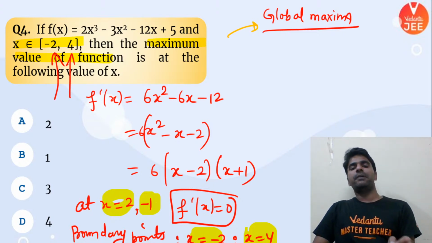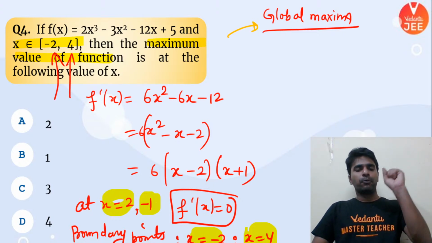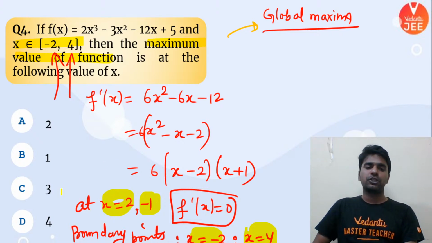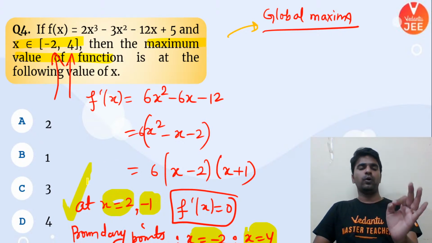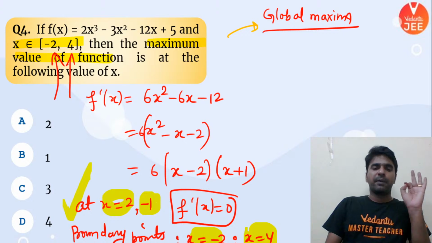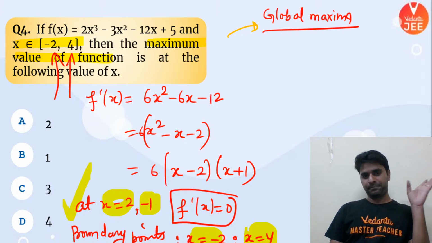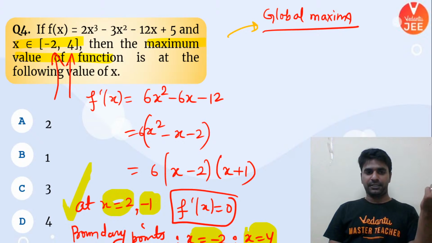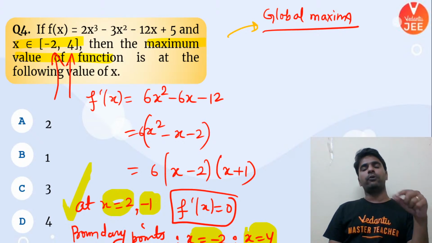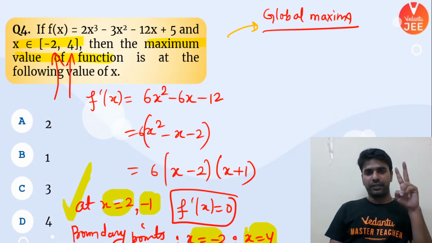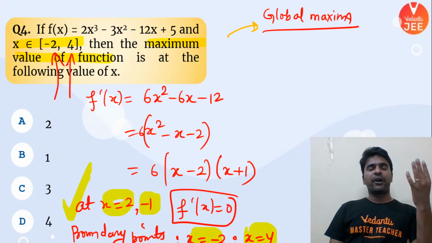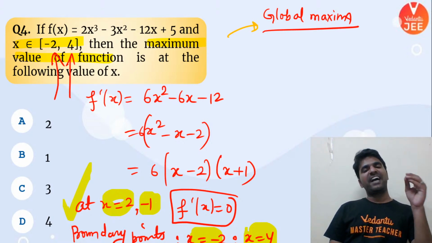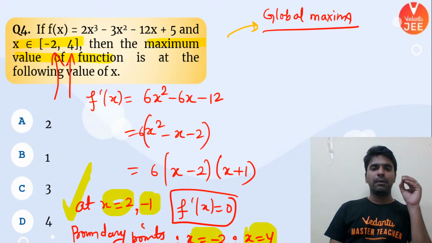For global maxima, the process says first put f dash of x equal to 0. We have put that equal to 0, and we have got x equal to 2 and x equal to minus 1, where my first differentiation is equal to 0. Number 1. Number 2, also consider the boundary points. x equal to minus 2 and x equal to 4 are my two boundary points. Now at these 4 points, evaluate the value of y. Whichever is giving you the maximum value, that is going to be your global maxima.